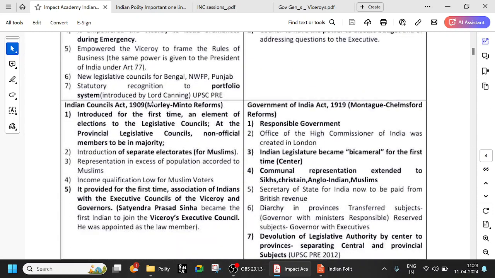See, parliamentary reforms means the Indian Councils Act of 1909, and for the first time, elections to legislative councils, and separate electorate for Muslims. And association of Indians with the executive councils of the Viceroy and Governor. Satyendra Prasad Sinha became the first Indian to join the Viceroy's Executive Council. And in 1919, it introduced a responsible government, created the Office of High Commissioner of India, and the Indian legislature became bicameral for the first time. And communal representation had been extended. Earlier it was only for Muslims. Now it is for Sikhs, Christians, Anglo Indians, etc. All these things we have seen multiple times.